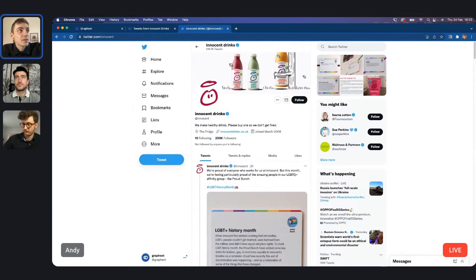So what we're going to do today is collect a data set of tweets from Innocent Drinks and then understand what's working really well for them and what they actually tweet about.